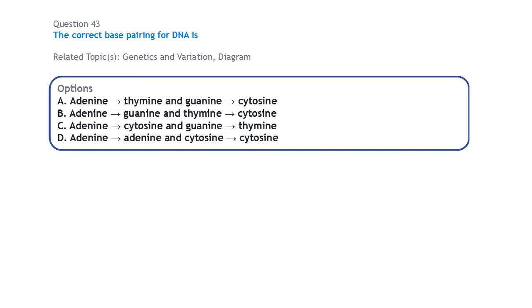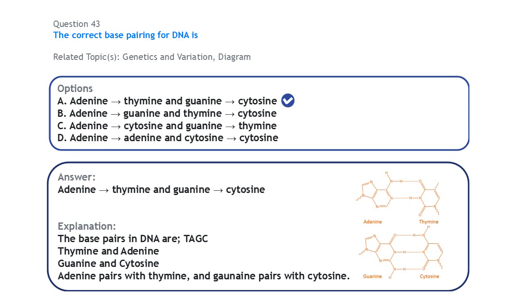Next question on genetics and variation. The correct base pairing for a gene is adenine to thymine. The base pairs we have are adenine and thymine, guanine and cytosine. So adenine to thymine, guanine to cytosine. That is the correct base pairing.